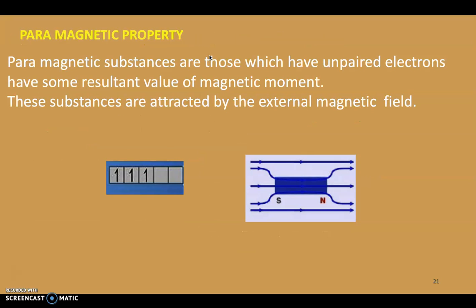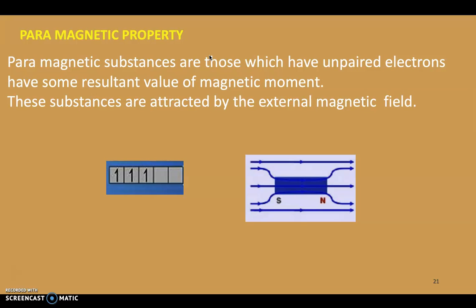Now we will see each one in detail. Paramagnetic property. Paramagnetic substances are those which have unpaired electrons. This is very important. If any metal or complex compound has unpaired electrons, these are paramagnetic. These behave like paramagnetic substances.